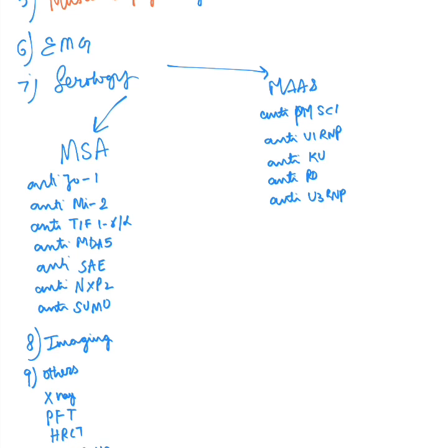These MSAs are found only in inflammatory myositis or in patients with interstitial lung disease, and they are directed against cytoplasmic proteins and RNA, and they precede the onset of myositis. They also correlate with the activity, and they disappear with remission. So they can be helpful for understanding the disease course. And we also have myositis associated antibodies like PM-Scl, U1RNP, Ku, and U3RNP.